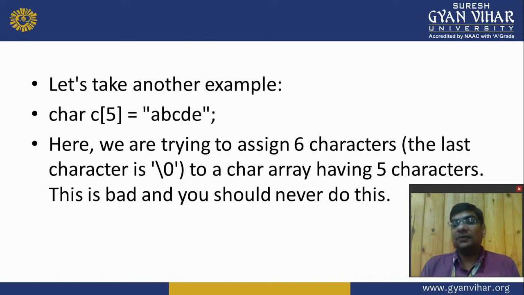You should never do this, because you added 5 characters and declared only a 5 character array. Then what is the problem? The null character is not inserted into that string, so it is a problem and it shows an error when we compile. So if the null value is not inserted into the character array, the end of that string is not indicated.